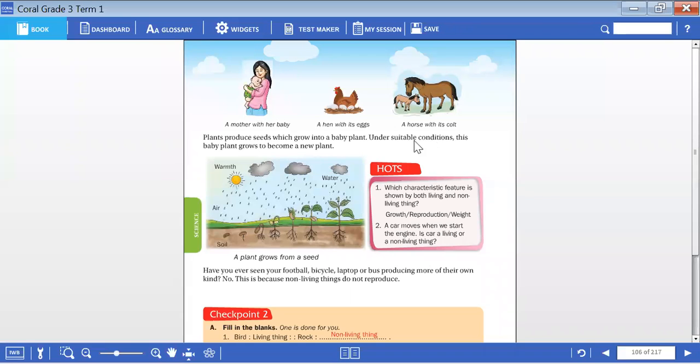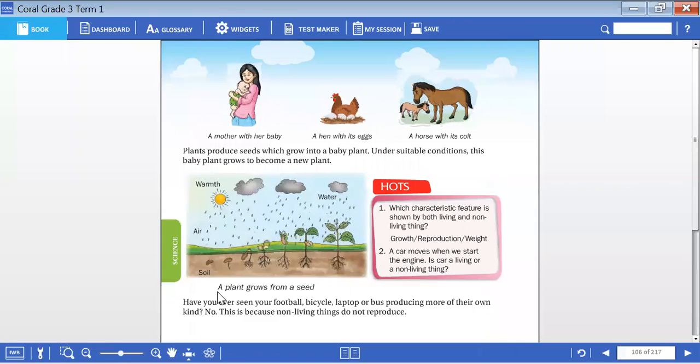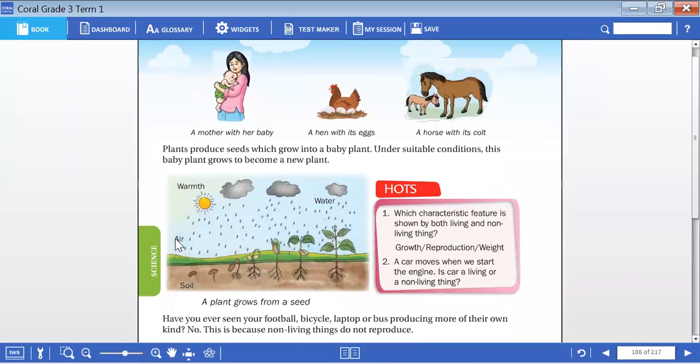Here you can see what the favorable conditions are. You can note it down: air, water and warmth. Warmth is nothing but sunlight, children. Here they have mentioned 4 parts in this diagram. If you observe it carefully, you can see it. Soil: in soil only the seed has to be present.